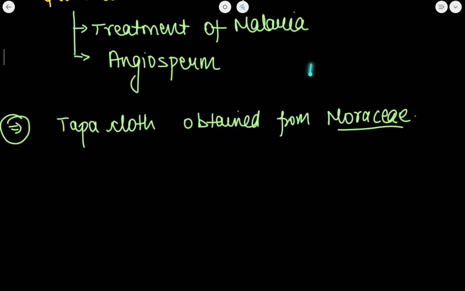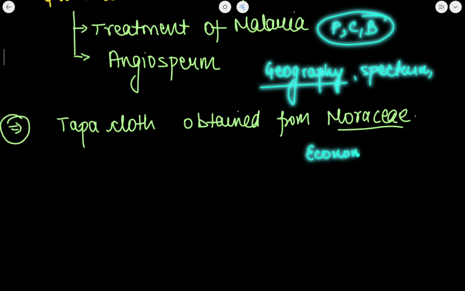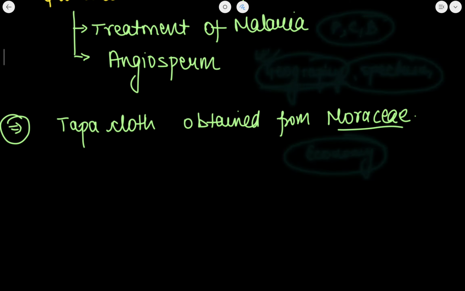Hardly one more class will come on biology and then biology will also be finished. So subsequently I will finish physics, chemistry and bio. The upcoming classes are on geography. One more class will be there on the Spectrum through notes, and then I'll start with economy. So as I have promised these three subjects, I'll complete them.